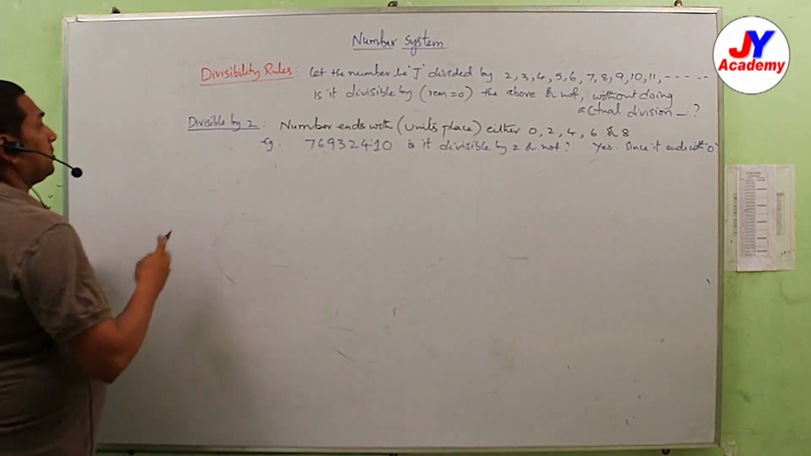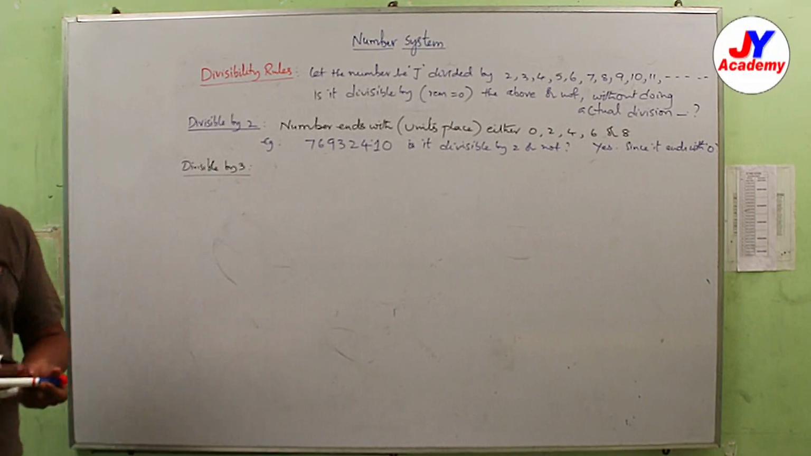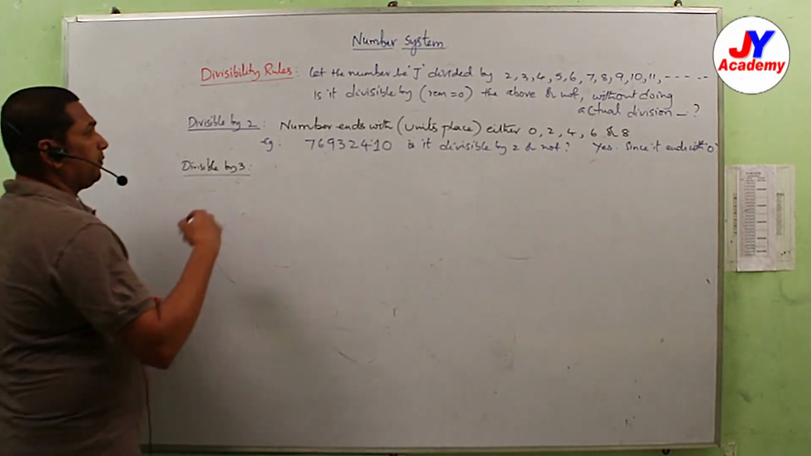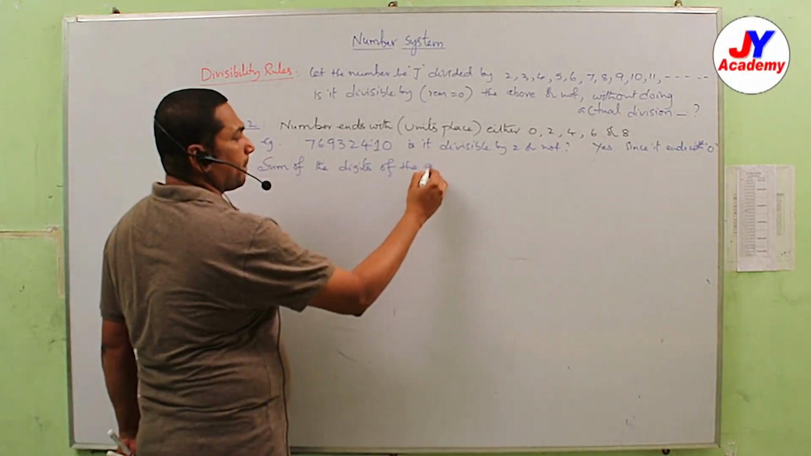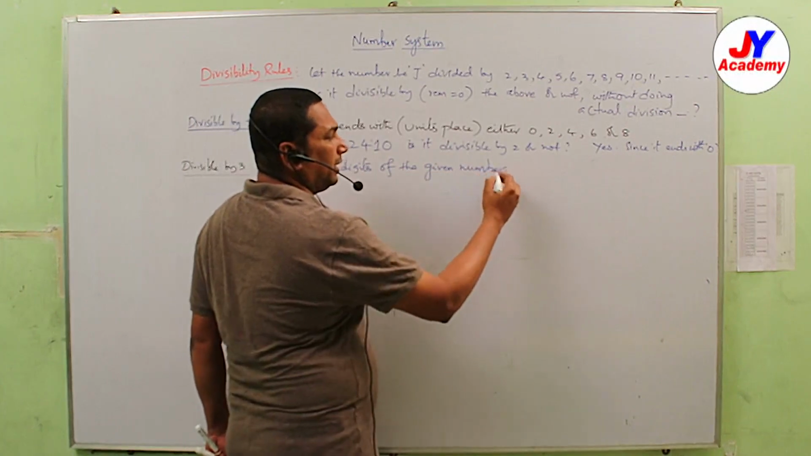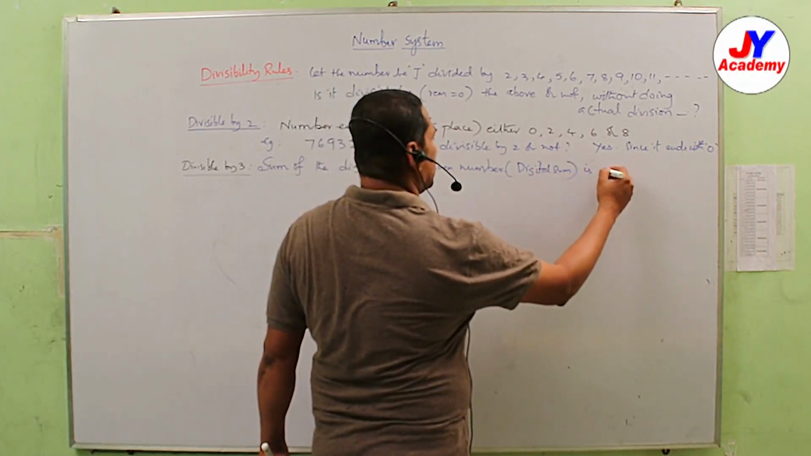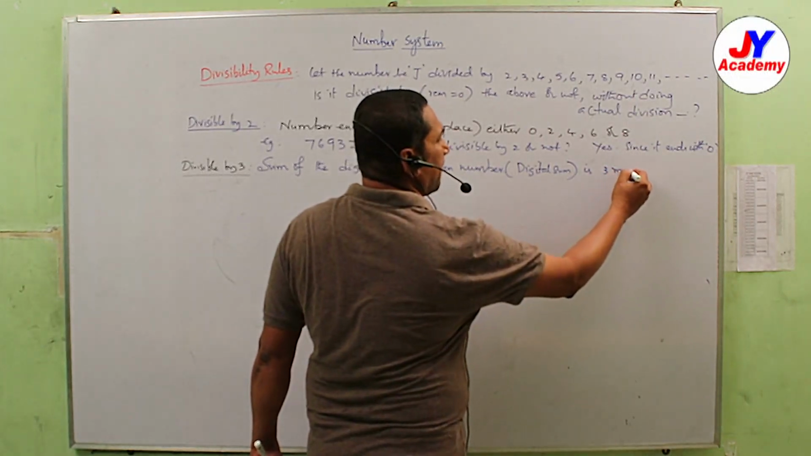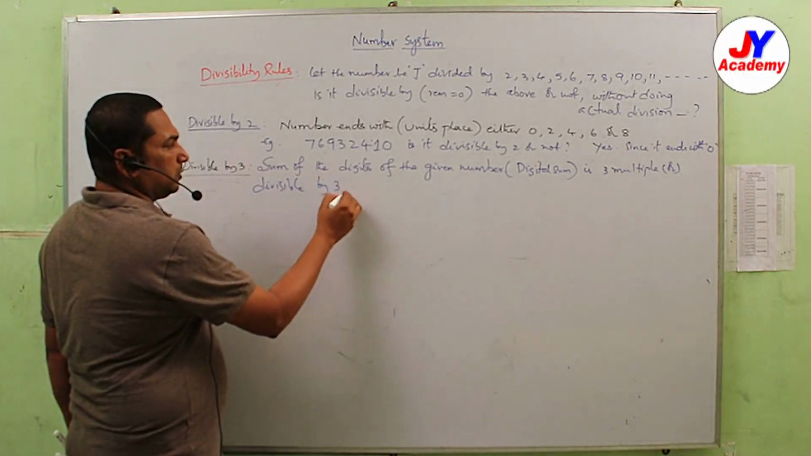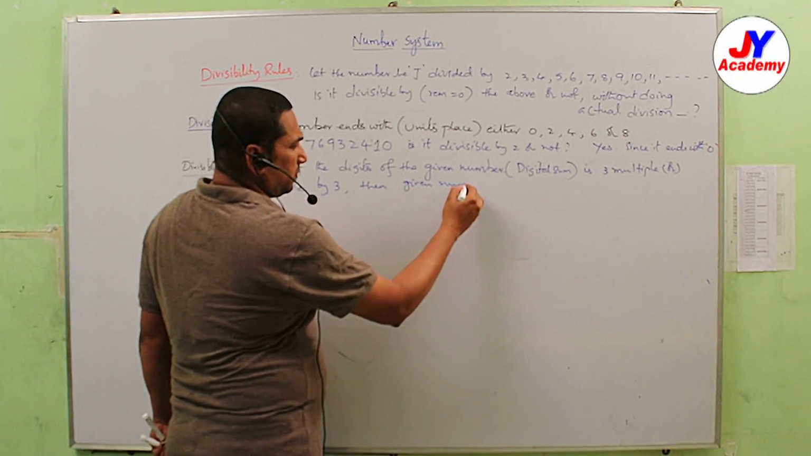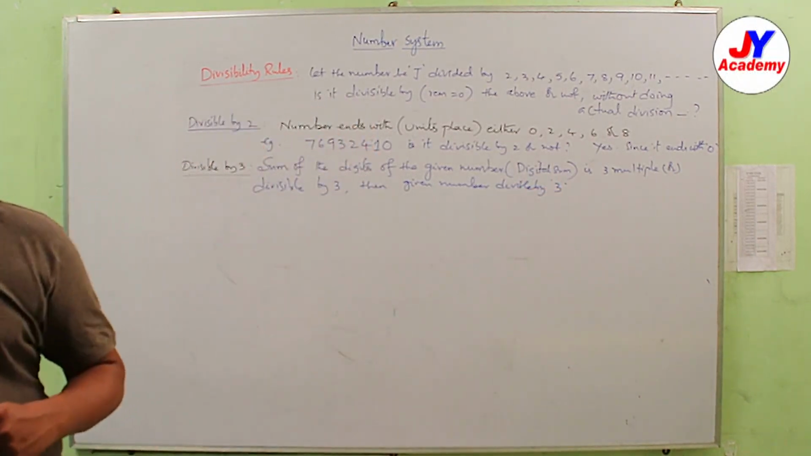Okay, now divisible by 3. The sum of the digits of the given number, also called the digital sum, if it is a multiple of 3 or divisible by 3, then the given number is divisible by 3. Okay, so without doing actual division we can say it easily.